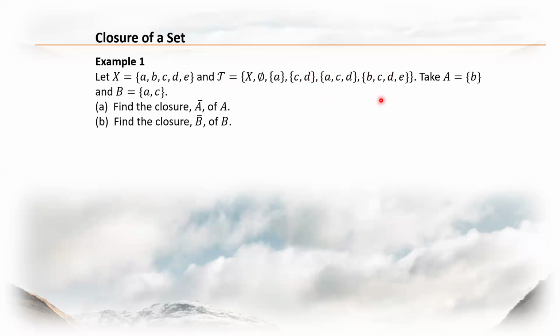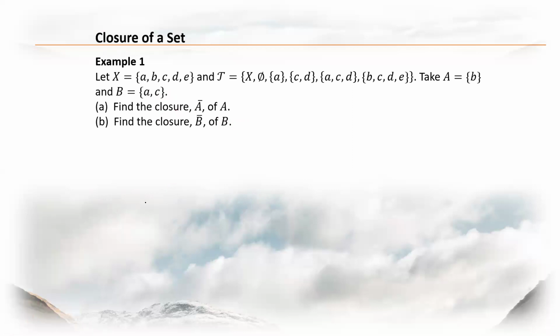And we define A here to be a set with b as the only element, and B is a subset of X with a and c as elements. So our task is to find the closure of A and the closure of B. Now,